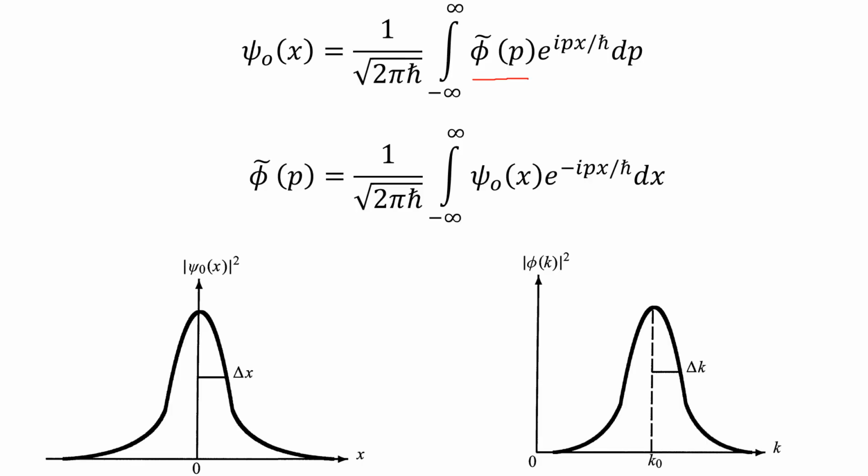Normally, we use the symbol tilde for Fourier transformation. And phi tilde of p is equal to 1 over the square root of 2 pi h cross into integral minus infinity to plus infinity psi naught of x e power minus i px over h cross dx. This is called Fourier transformation, that is, you are changing the position basis to momentum basis. This is called the inverse Fourier transformation. You are changing the momentum basis to position basis.